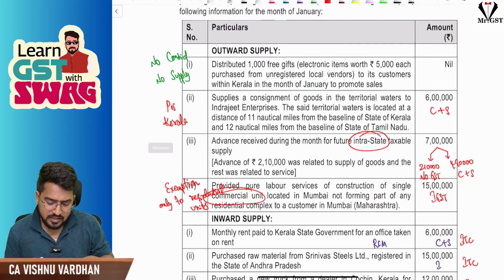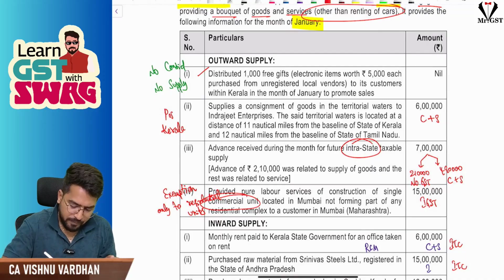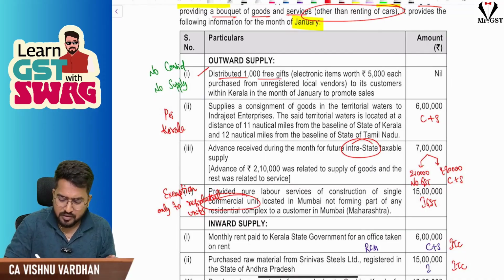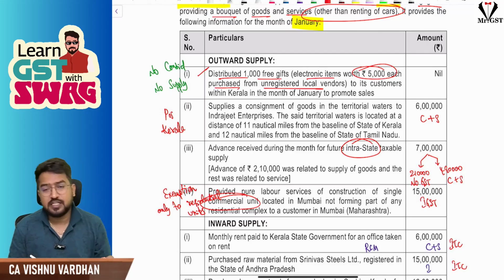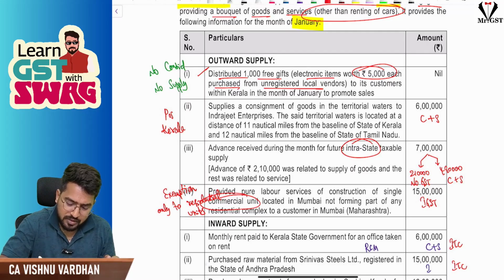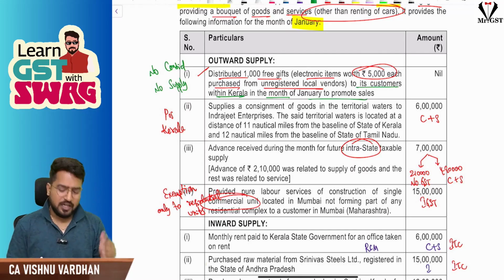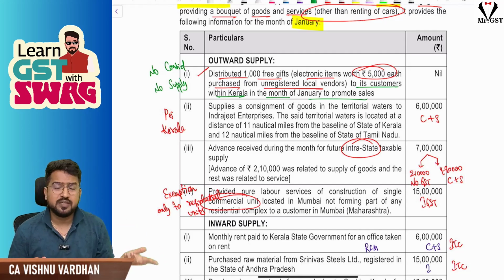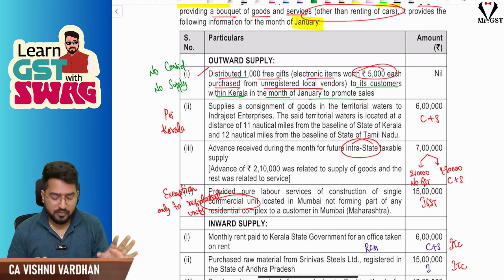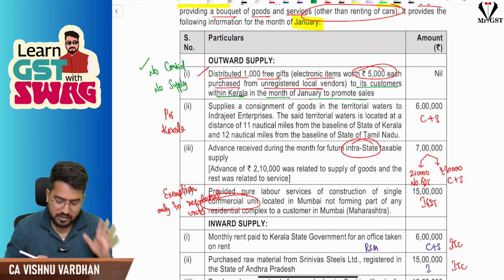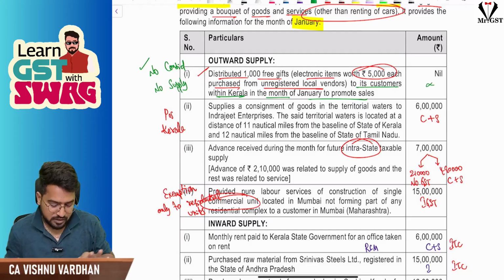Now sales information. If you see the first point, distributed 1000 free gifts, which are nothing but electronic items worth 5000 each, purchased from unregistered local vendors. First thing, purchased from unregistered local vendors means he would not have charged GST, so you need not worry about ITC. Okay, this is the first clarity. Next one, to whom have they gifted? They have gifted to customers within Kerala in the month of Jan to promote sales. And because these are not related persons, not distinct persons, no consideration, no supply, Schedule 1 will not trigger. So I am writing here, no consideration, no supply. So no GST implication. Super.